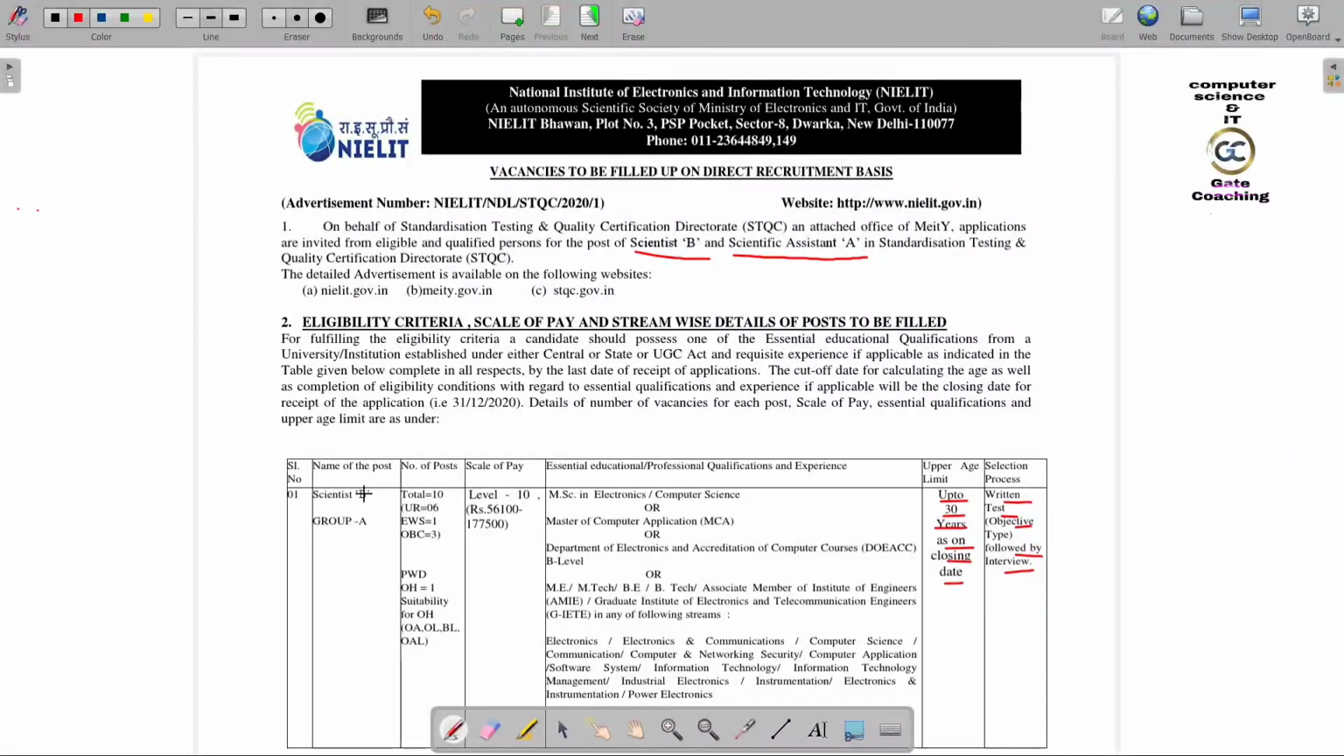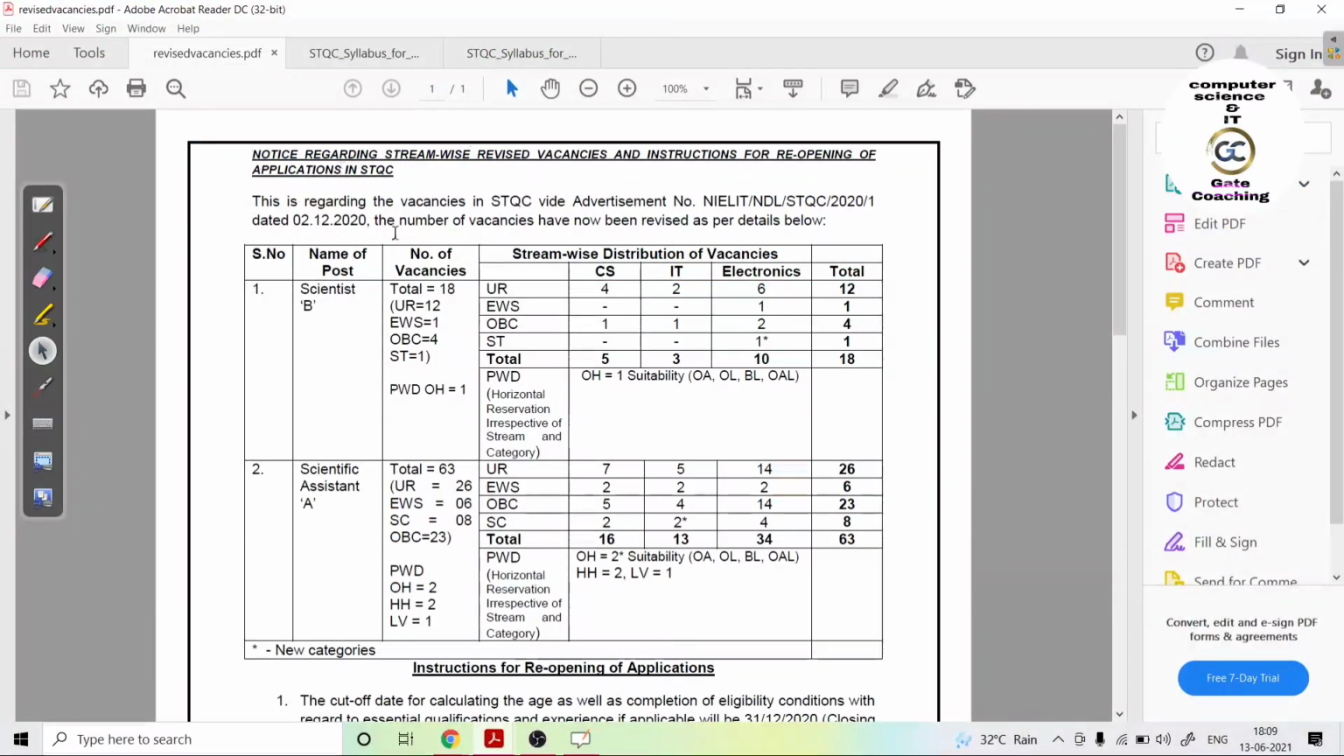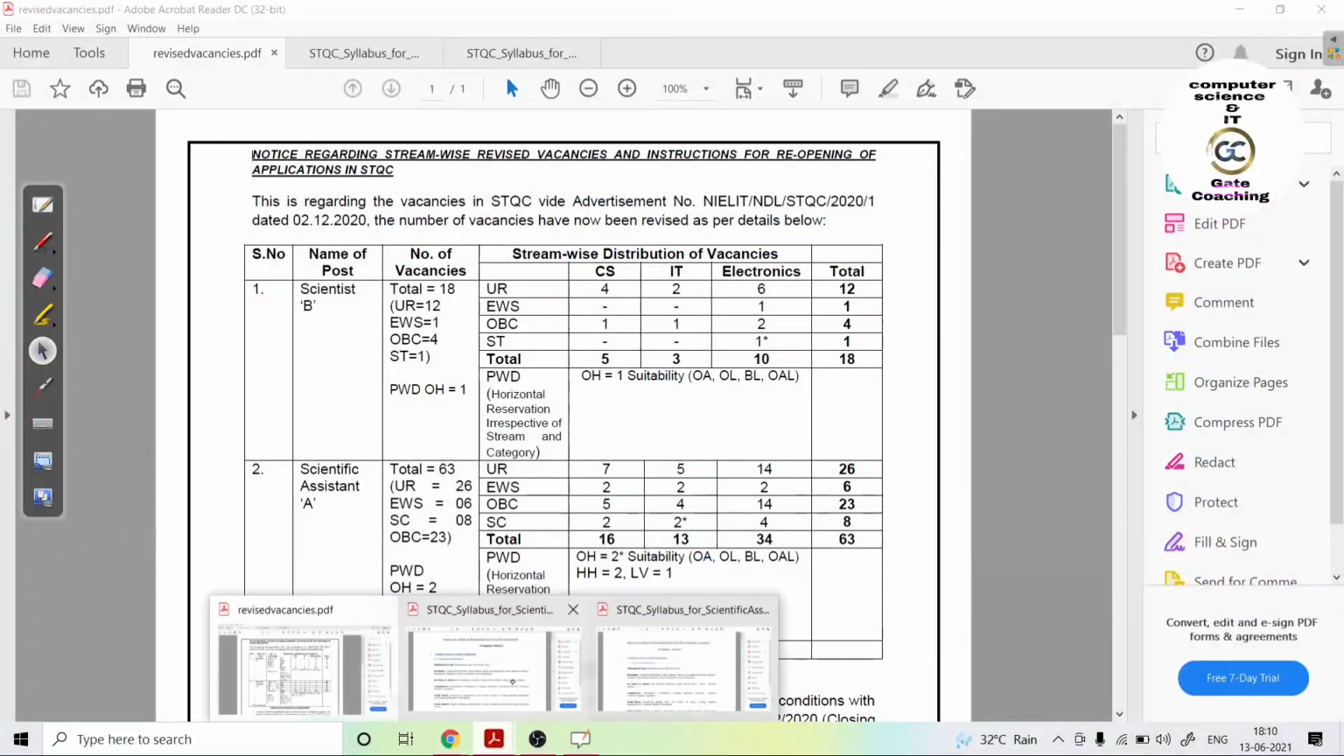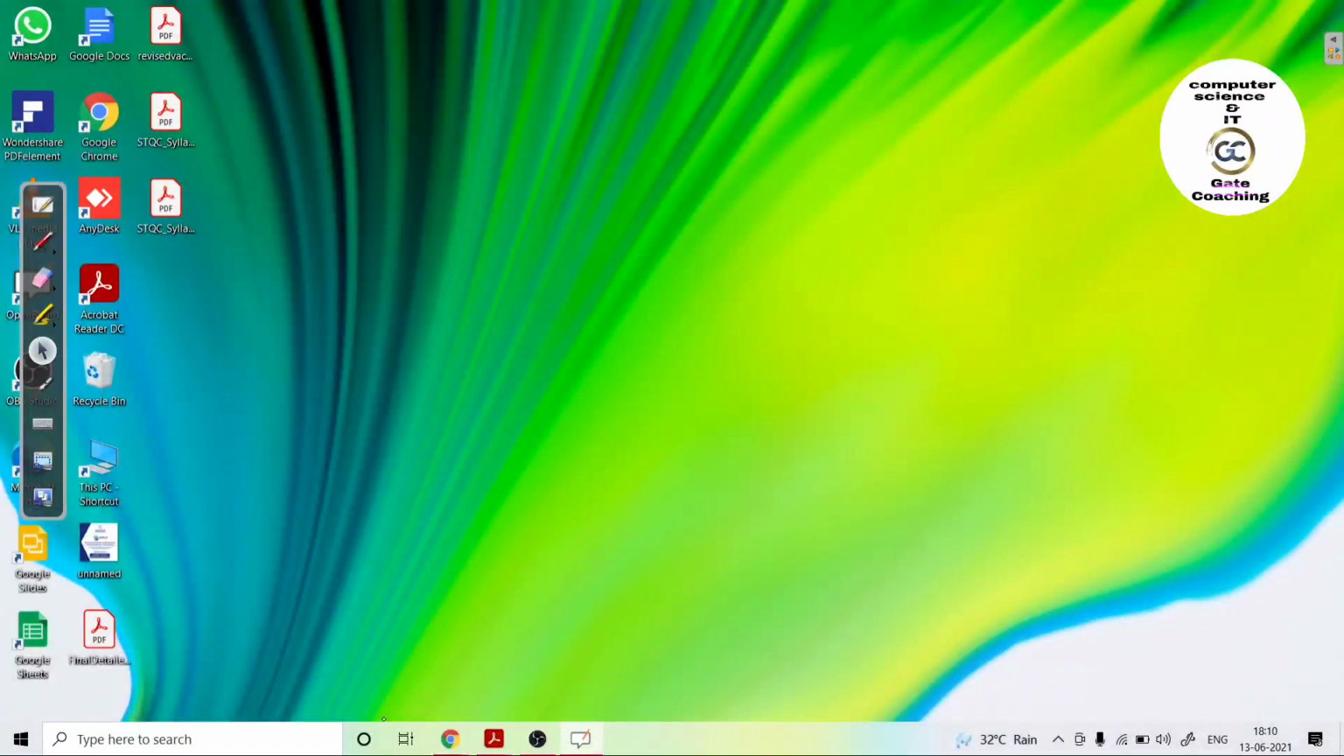So you can see Scientist B is a Group A post, and for the number of posts, they have revised it. So this is the revised one. For Scientist B, there are a total of 18 vacancies. I have uploaded this in the description. You can go there and see the number of vacancies. For Scientist B it is only 18, and for Scientific Assistant it is 63 vacancies. Now I will explain the important dates and everything.